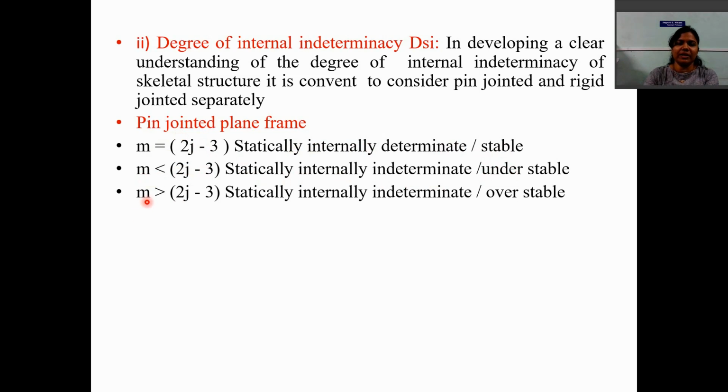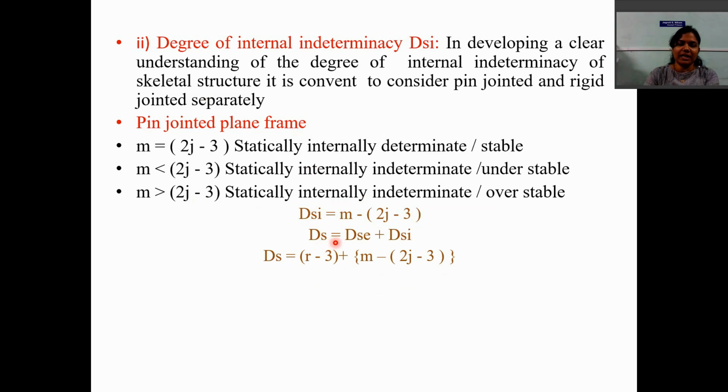And the last one, when M is greater than 2j minus 3, then that frame is also statically internally indeterminate frame, or we can say overstable frame. So the equation becomes DSI is equal to M minus (2j minus 3) for a pin jointed plane frame.